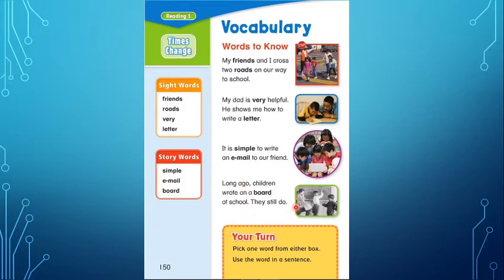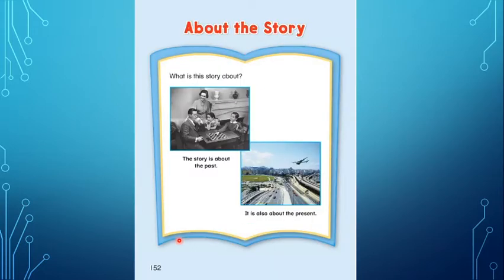They still do. Yes, as you can see, all these images have to do with the present and the past and how things have changed over time. So now it's your turn. You have to pick one word from either box and use the word in a sentence. Let's continue. So this story, what is the story about?